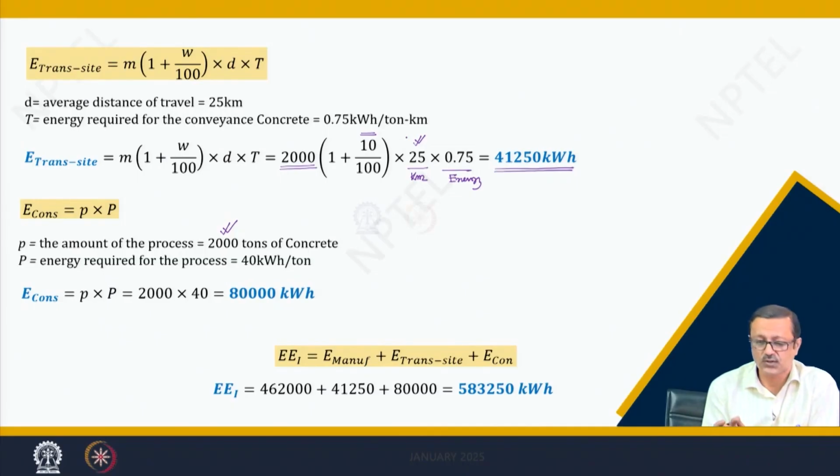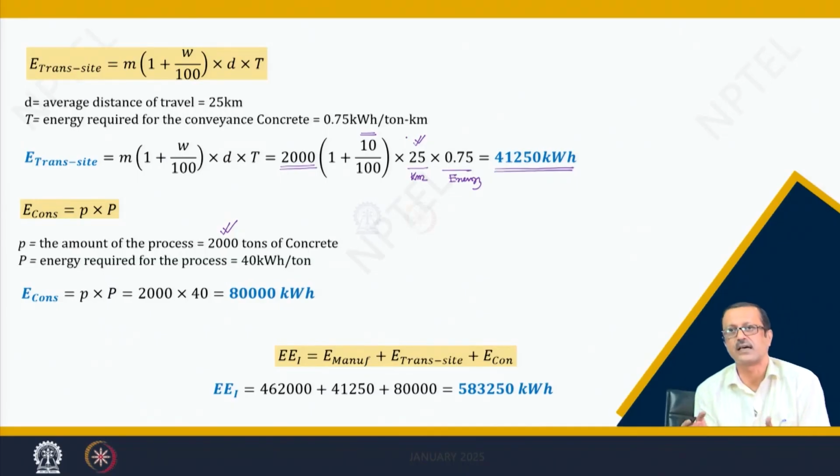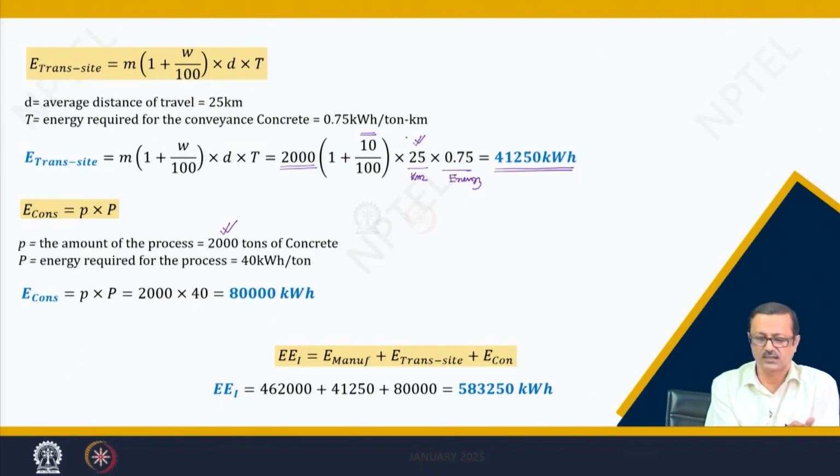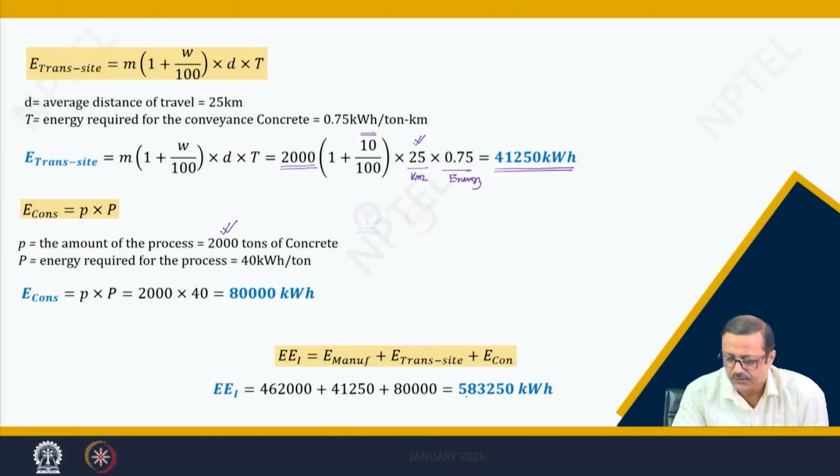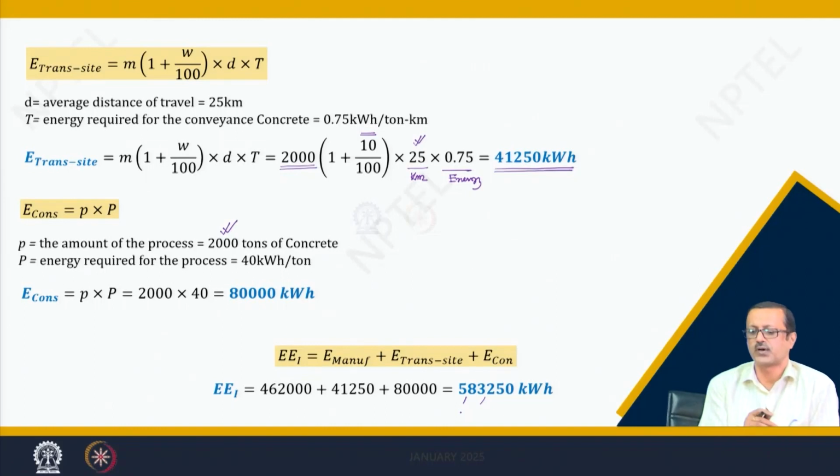Now I can add these three arithmetically. The first one is the material embodied energy, the second one is the transportation energy, and the third one is the process or construction energy. So, I can find out by adding all those three numbers, and it is 5,83,250 kilowatt hour, the total embodied energy of the material.